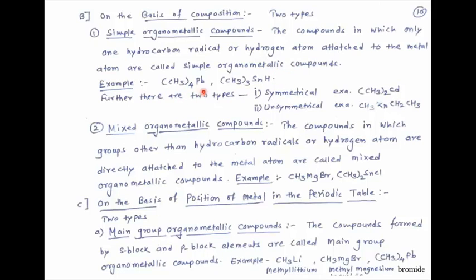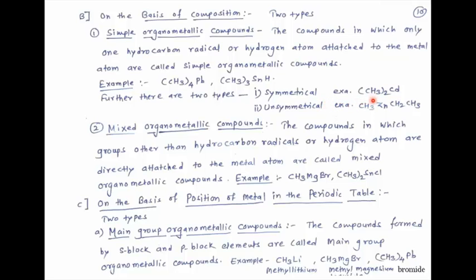So these are the examples. Very simple. Tetramethyl lead. Here this is the second example. Trimethyl tin hydride. So tin is attached with a hydrogen atom and therefore this is called a simple organometallic compound. This simple organometallic compound is again divided into 2 types. First one is symmetrical organometallic compound.